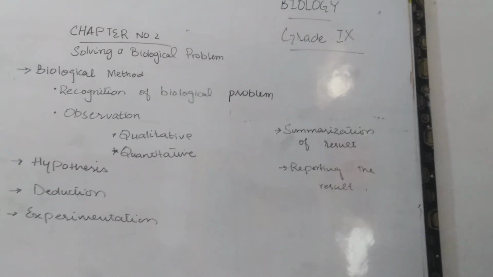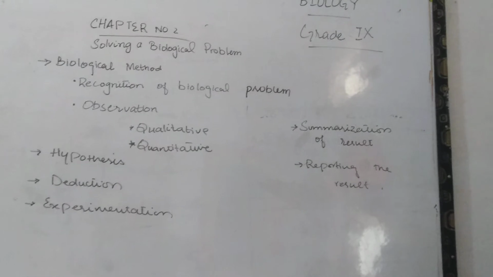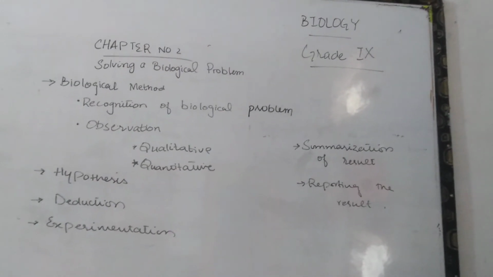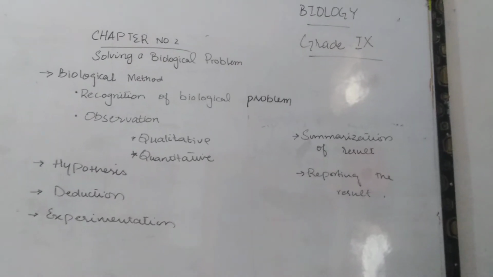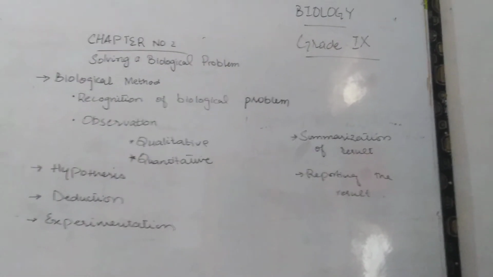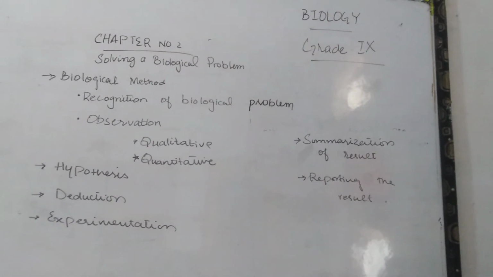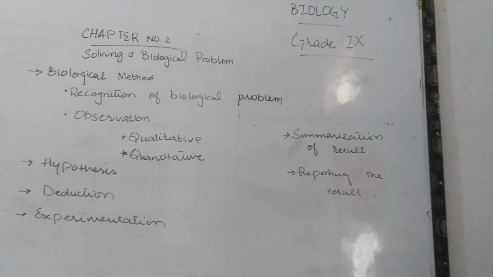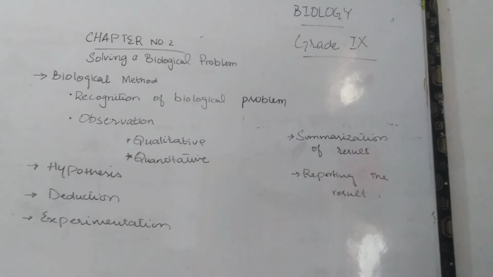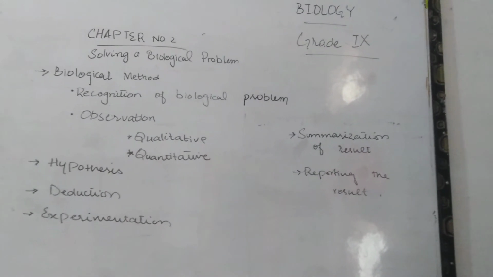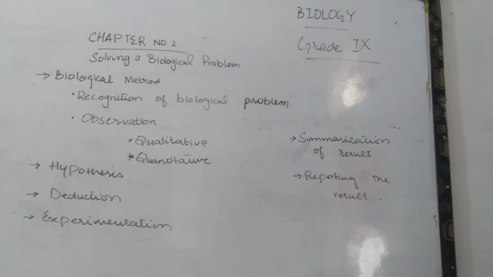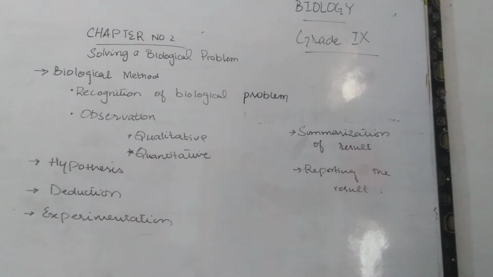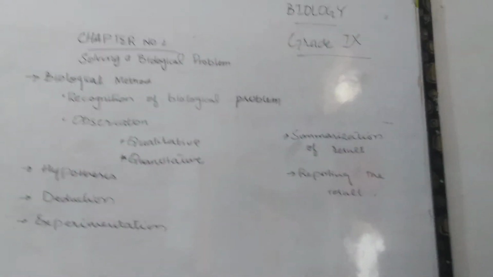After this summarization, we report the result. Biologists publish their findings in scientific journals and books, and talk at national and international meetings and in seminars at colleges and universities. Publishing results is an essential part of the scientific method. It allows other people to verify the result or apply the knowledge to solve problems.